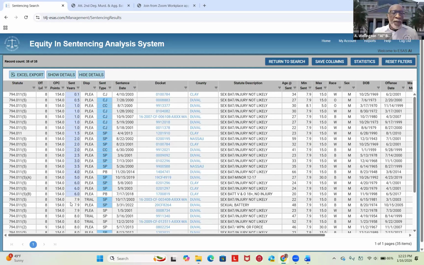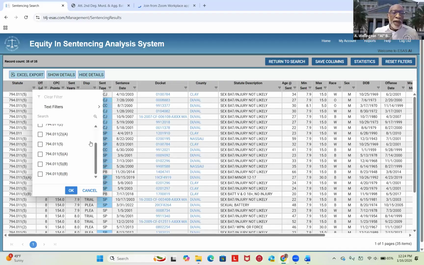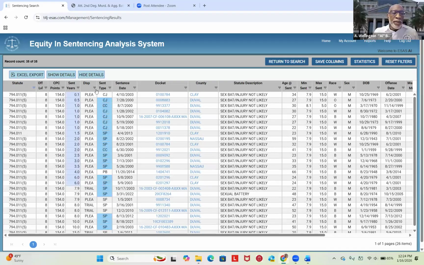Now I'm looking at apples to apples and oranges to oranges. We have all level 8 cases. We have multiple pleas and several trials. I only want to look at the pleas, so I'm going to eliminate the trials. And that brings me down from 35 to 26, now to 22 cases. And now every box here that's lit up is going to show you that it's a downward departure.